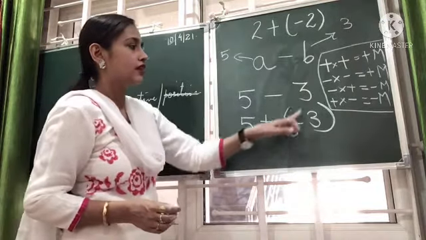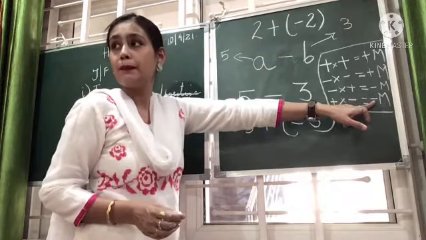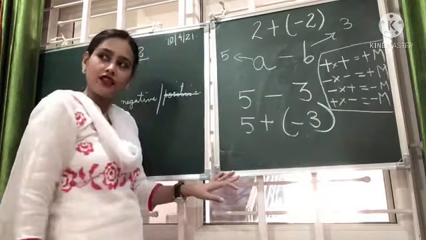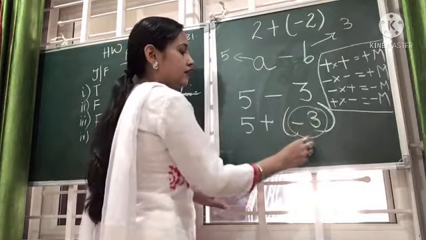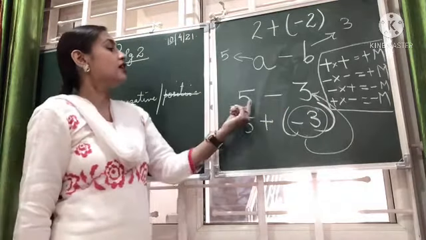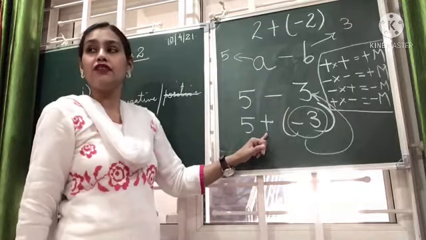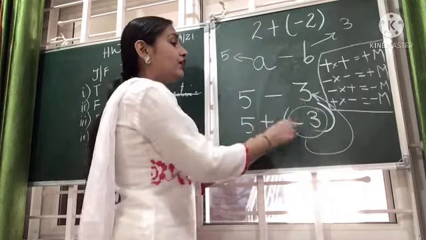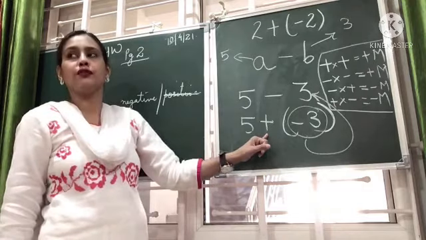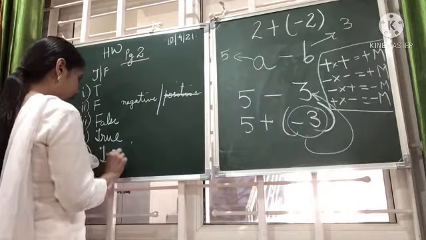So plus minus, getting back, where is this written? Here. Plus minus. What is the answer? Minus. That means minus. So if we write like this, is it wrong? No, it is right. Now what is this minus 3? This minus 3 is the additive inverse of 3. So when we are subtracting two integers, instead of subtraction, if we add the additive inverse of the second integer, will it be correct? Yes. The answer will be true. So here, fifth one, children, fifth one is true.